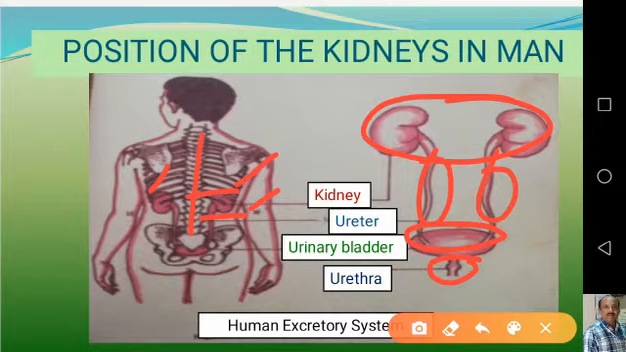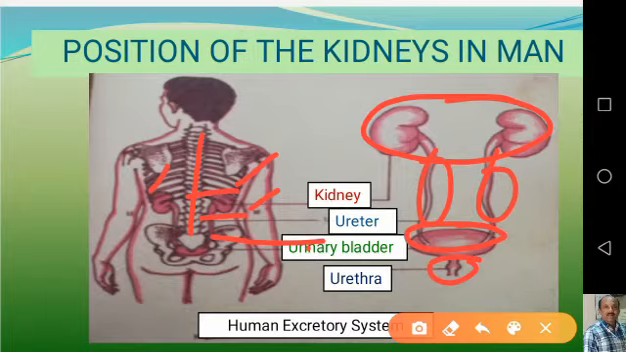If you see, the right kidney is slightly lower than the left one due to the presence of the liver over there. The kidney measures 11 to 13 centimeters in length, and its average weight is 120 to 170 grams in man. So here you can see the outer surface.